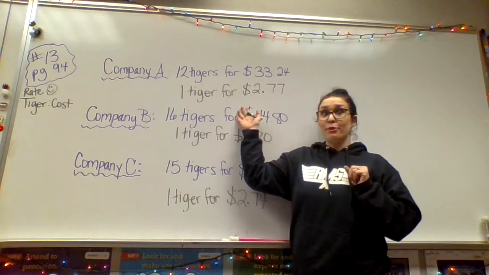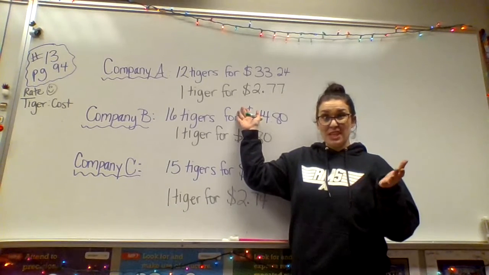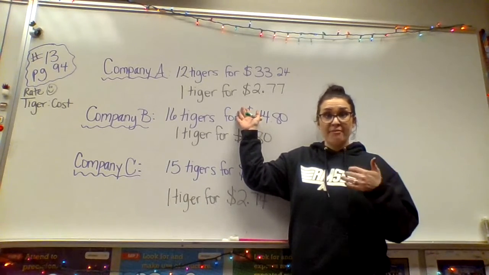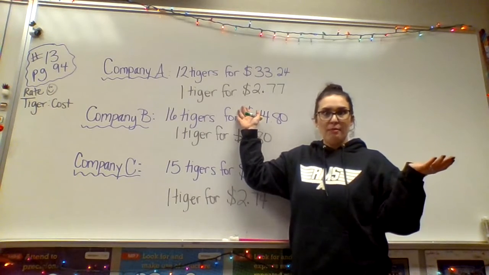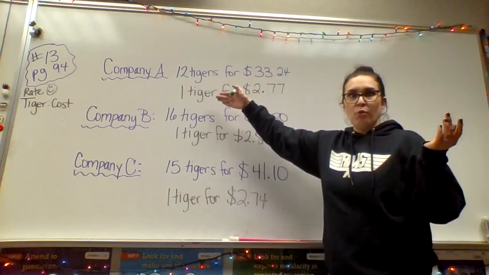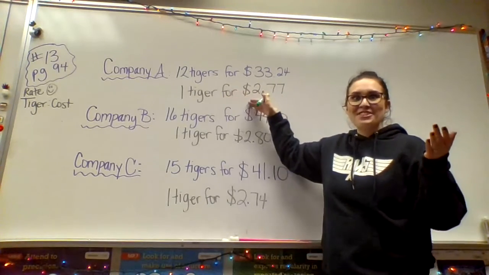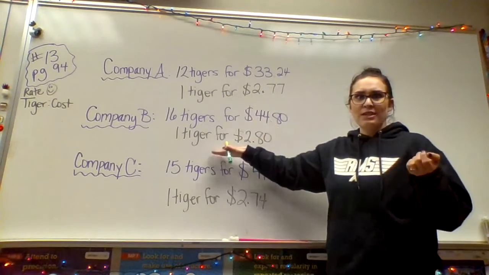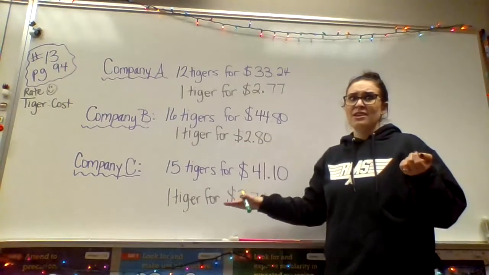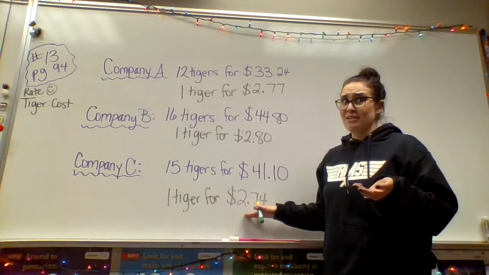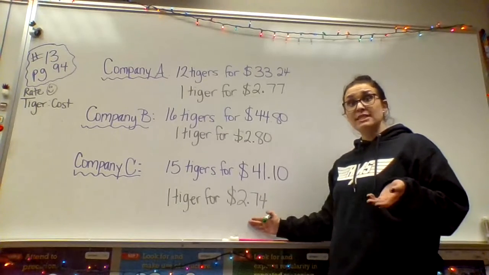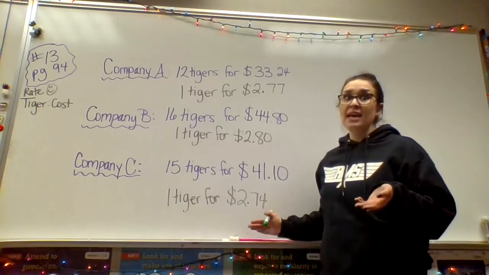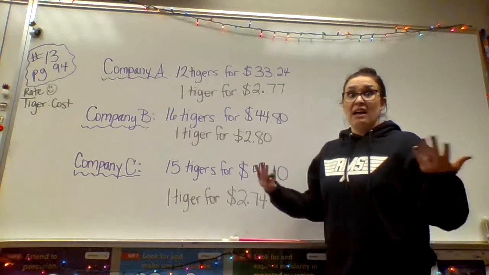So if we look at problem number 13, it's asking us, well, which one's going to be cheaper? Which one is going to give me a tiger for the least amount of money, right? You guys know about money. Let's think, which one's the better deal? One tiger for $2.77, one tiger for $2.80, or one tiger for $2.74. Well, I don't know about you, but this is the cheapest, right? This is the lowest amount of money I am going to need to pay in order to get a tiger.